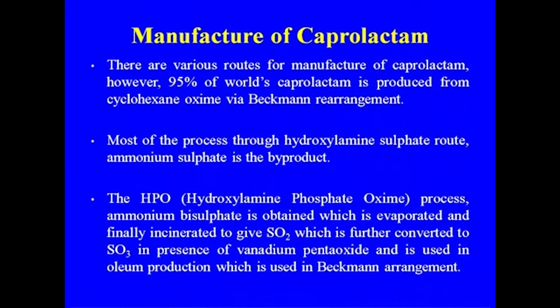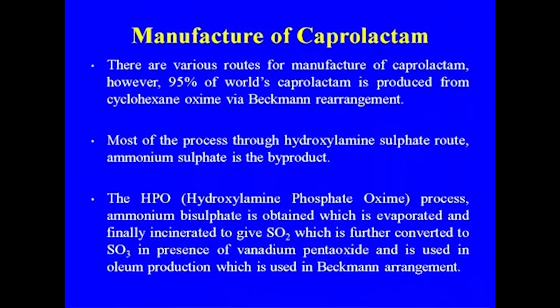There are various routes for manufacture of caprolactam. However, 90% of the world's caprolactam is produced from cyclohexanone oxime via Beckmann rearrangement. This is the major reaction that is taking place. Most of the processes use the hydroxylamine sulfate route. Ammonium sulfate is a byproduct, as I told you, obtained at various stages in the process, and it is almost 3 times the amount of the caprolactam which we are producing.